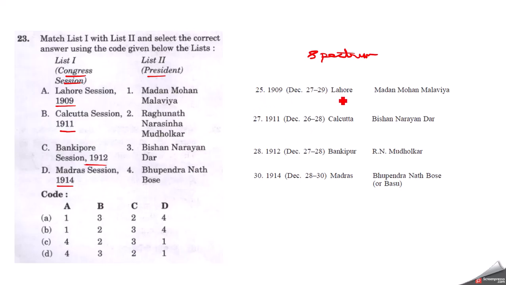So in the 1909 Lahore session, Madan Mohan Malviya was the president, so A is 1 here. Then in the 1911 Calcutta session, Bishan Narayan Dar was its president. So Calcutta session is 3 here, Bishan Narayan Dar. In the 1912 Bankipur session, R.N. Mudholkar, that is Raghunath Narasimha Mudholkar, was the president. So C is 2 here. And in the 1914 Madras session, Bhupendra Nath Bose or Basu was the president. So D is 4. So A is 1, B is 3, C is 2 and D is 4. So A is the correct answer here.